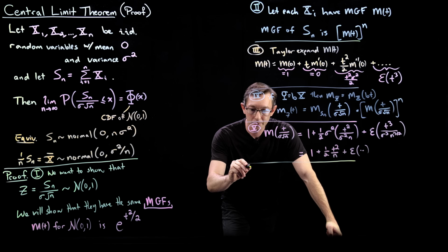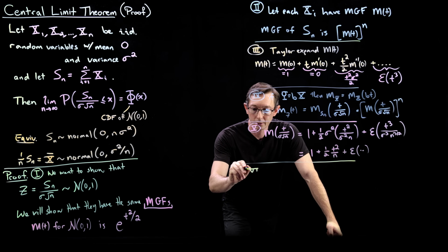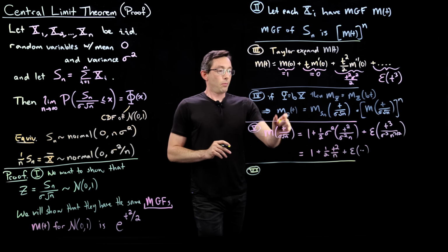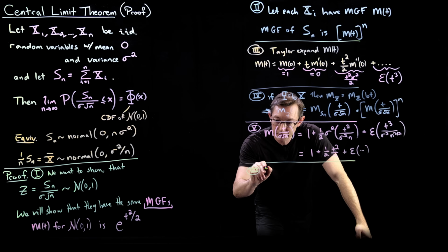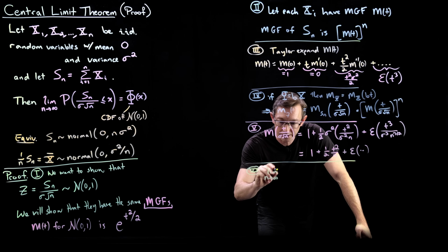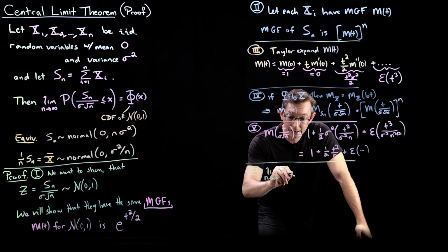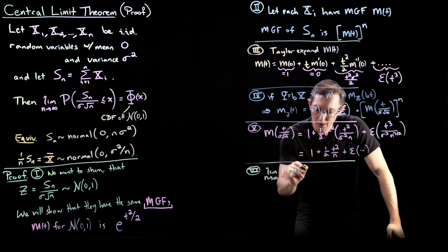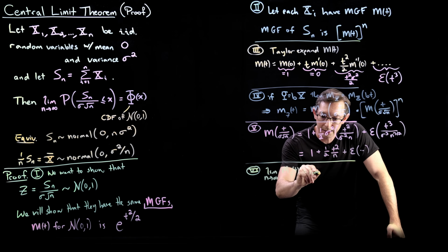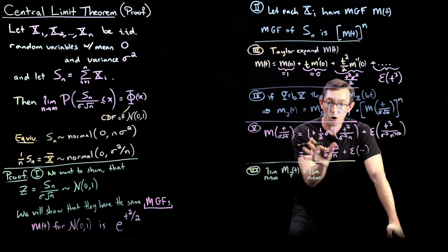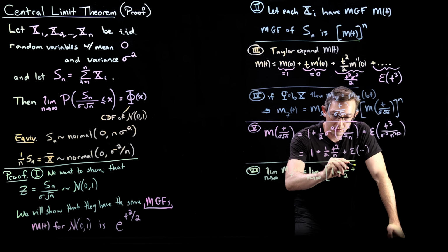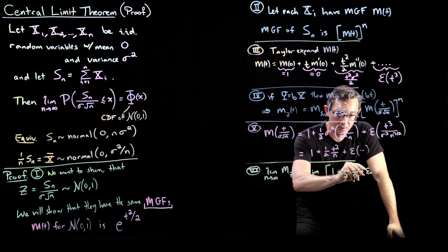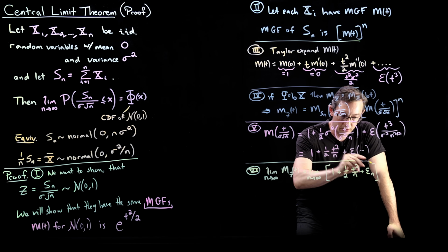Step 6. We're going to take this expression to the power n and then take the limit as n goes to infinity. So the limit as n goes to infinity of my moment generating function of z of t is equal to the limit, again as n goes to infinity, of 1 plus 1/2 t squared over n plus this epsilon, let's say epsilon sub n, all of that to the power n.